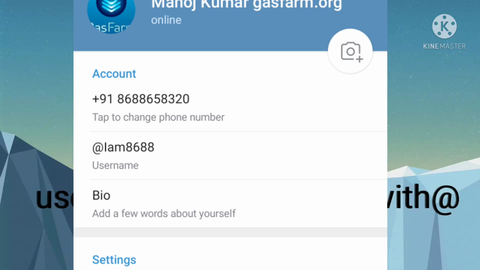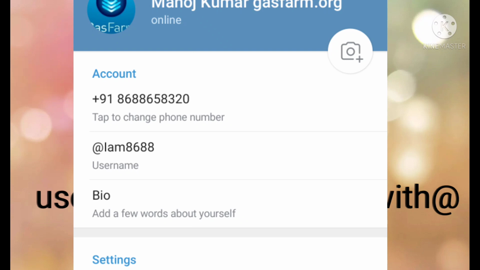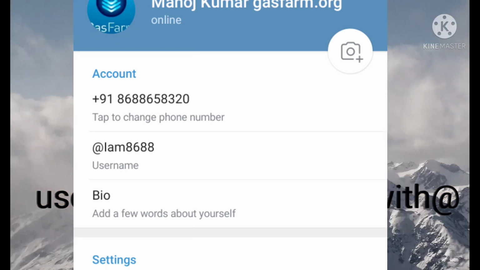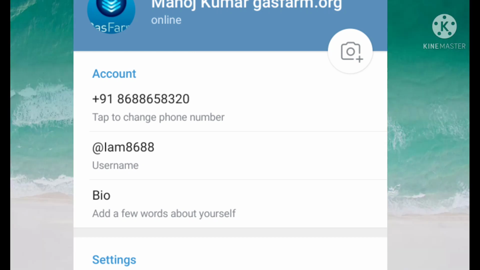In airdrops, when they ask you to send the Telegram username, at that time you have to send your username. This is my username, IAM8688. Before IAM8688 we have to mention the @ sign. That must be the main thing. Okay, now Telegram is over.